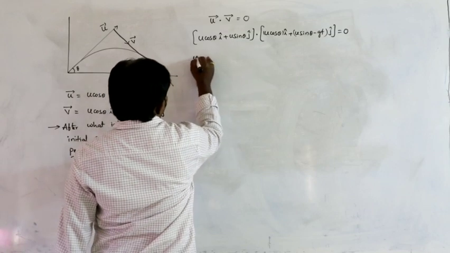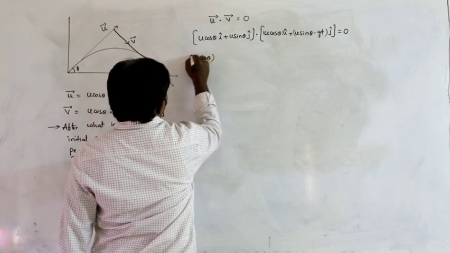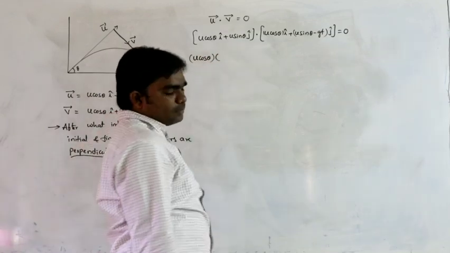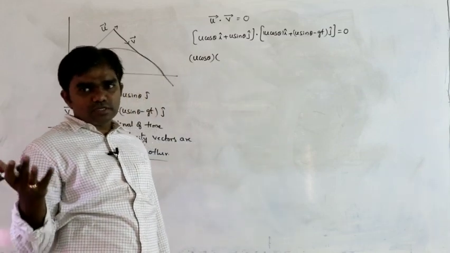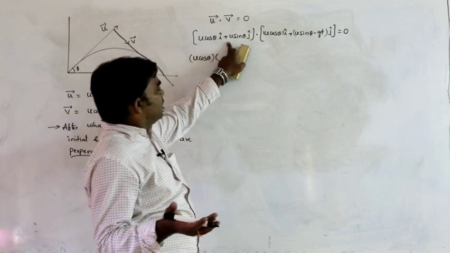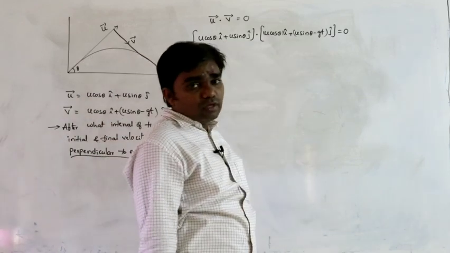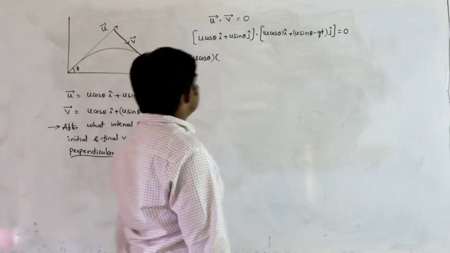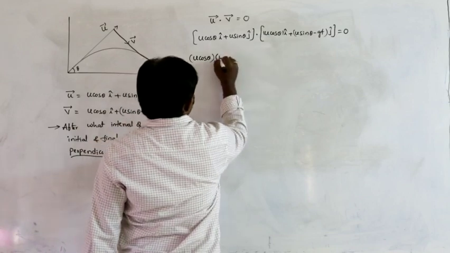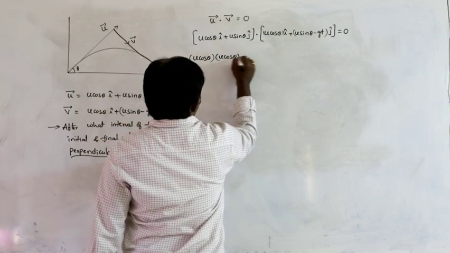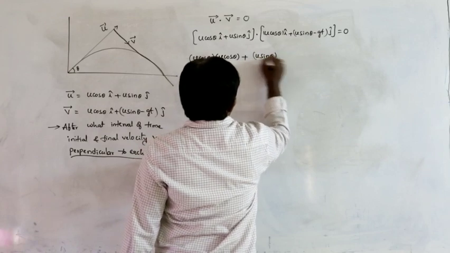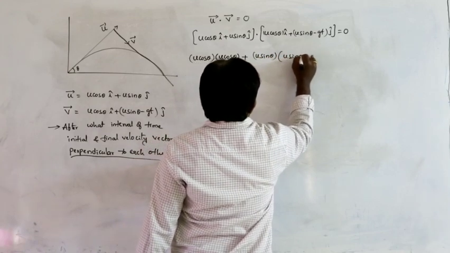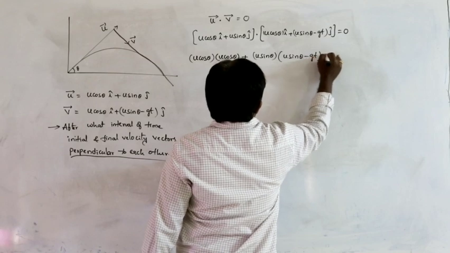What is the i component here? u cos theta. While doing the dot product or scalar product, we multiply the i components plus j components plus k components. Here we have only i and j components. So u cos theta into u cos theta for the i component, plus the j component: u sin theta into u sin theta minus gt, equal to 0.